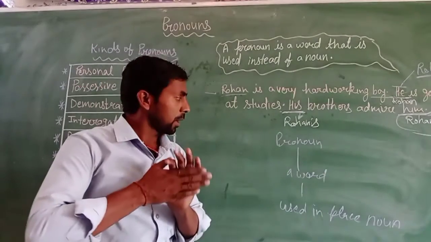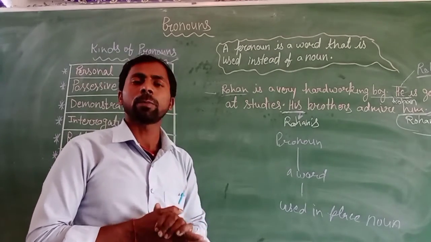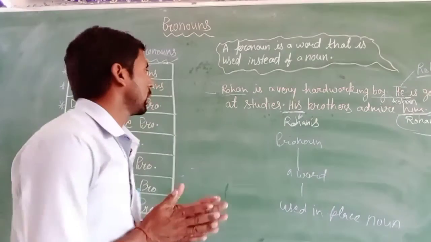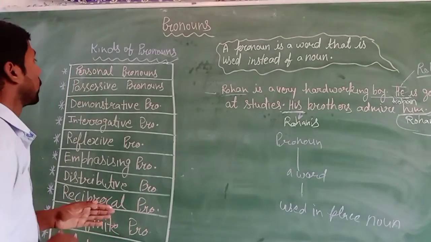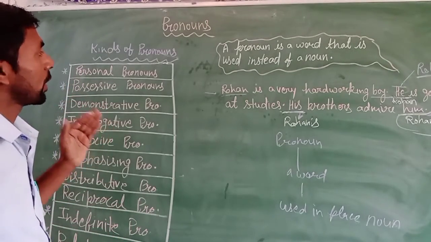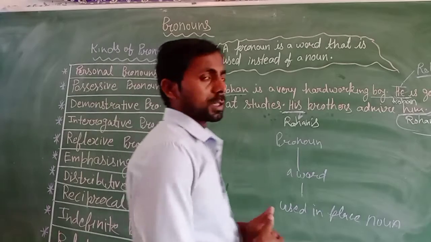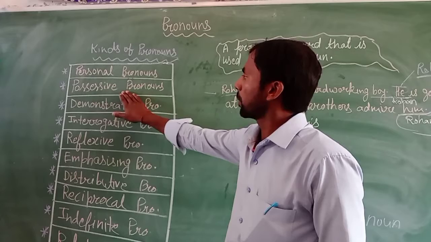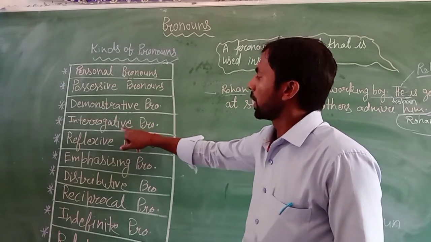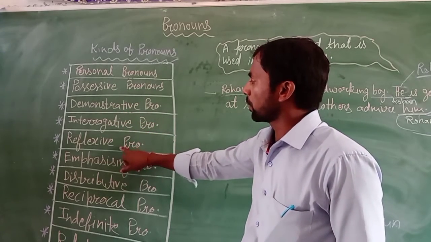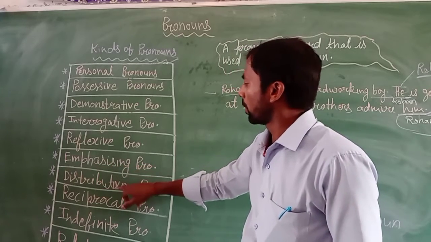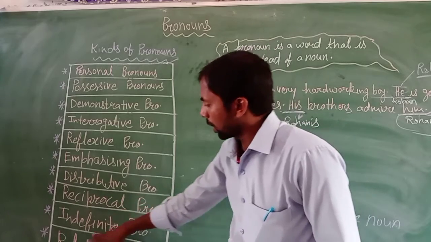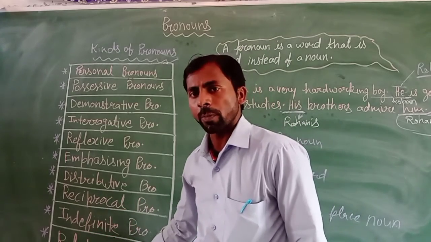Clear? And we use different kinds of pronouns in a sentence according to their sense and structure. So we can divide the pronoun into many parts: personal pronoun, possessive pronouns, demonstrative pronouns, interrogative pronouns, reflexive pronoun, emphasizing pronoun, distributive pronoun, reciprocal pronoun, indefinite pronouns, and relative pronouns.